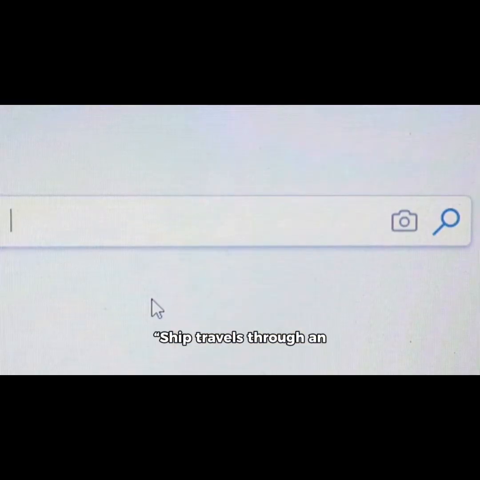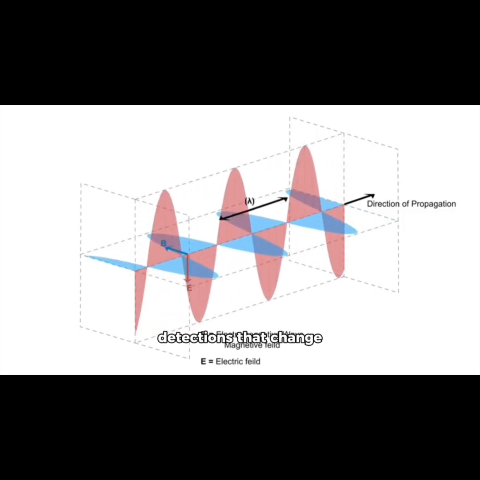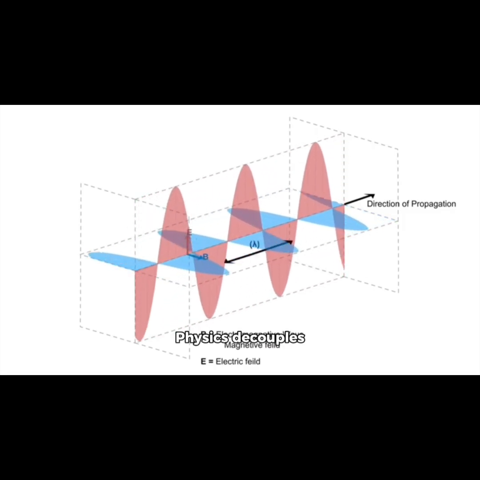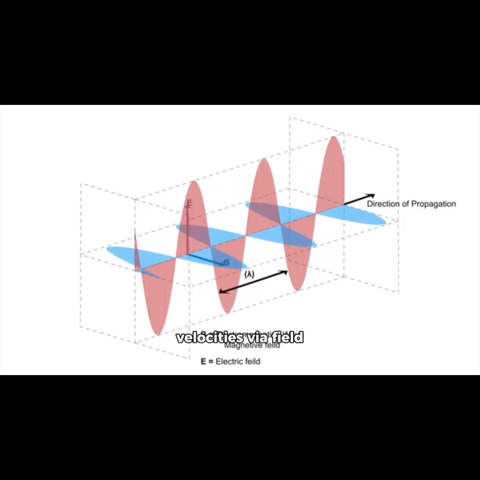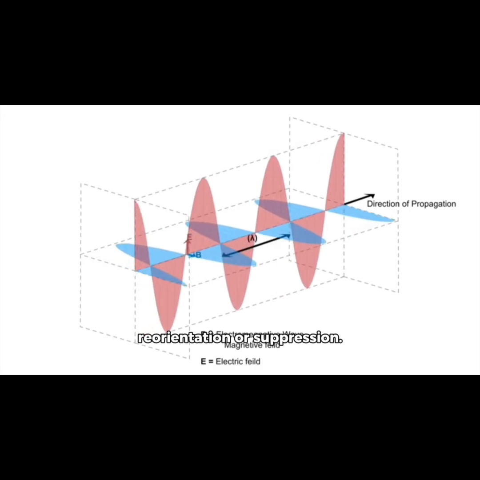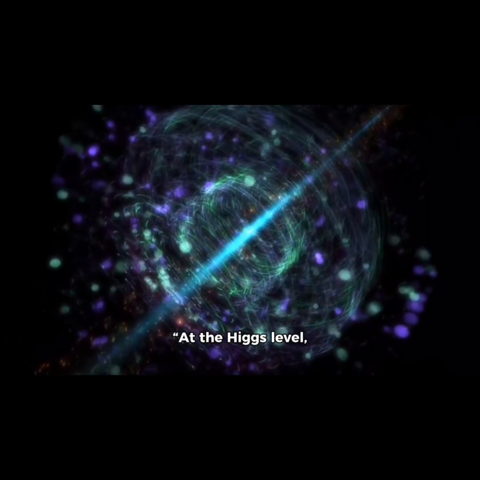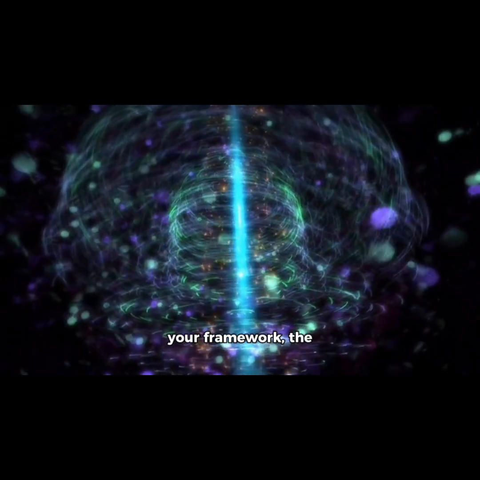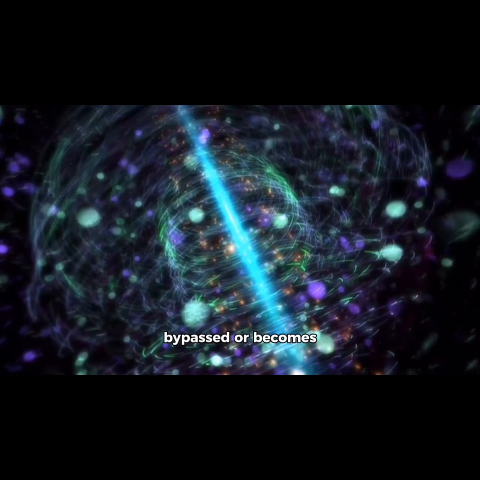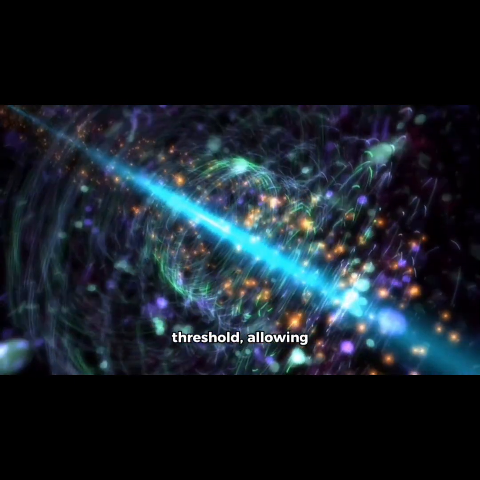1. Ship travels through an elusive envelope. 2. Eliminates high-polarity gravity energy detections that change its mass. This means quantum physics decouples gravitational fields from mass at high velocities via field reorientation or suppression. This avoids relativistic mass gain. 3. At the Higgs level, energy is so low there is no resistance. This means in your framework, the Higgs field layer is bypassed or becomes passive beyond a certain vacuum density threshold, allowing inertia-free motion.